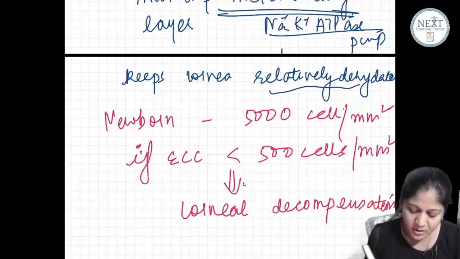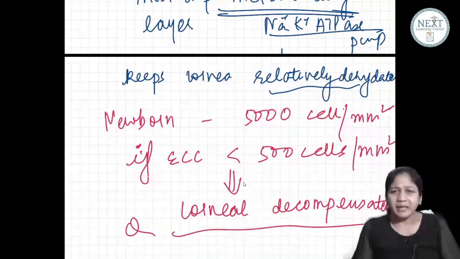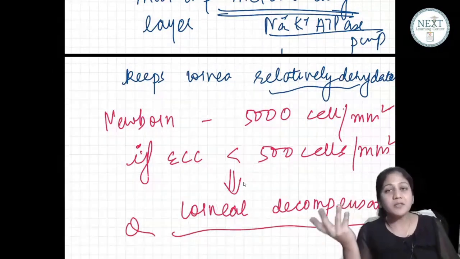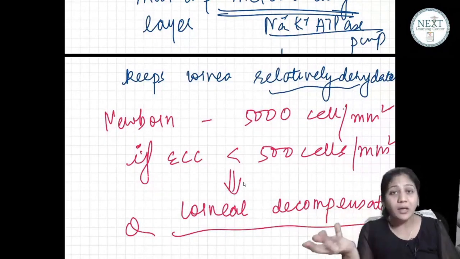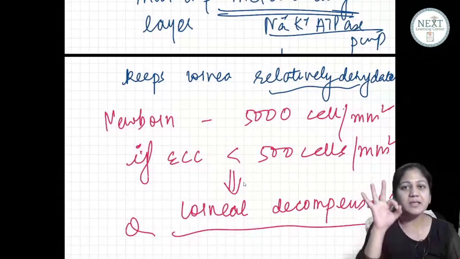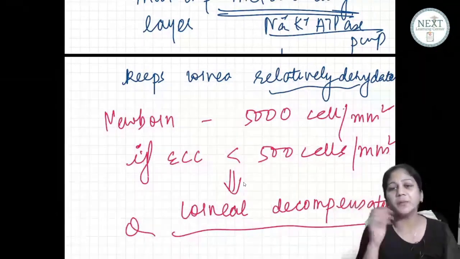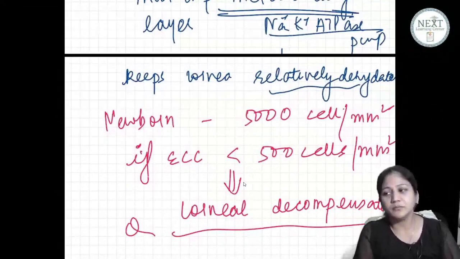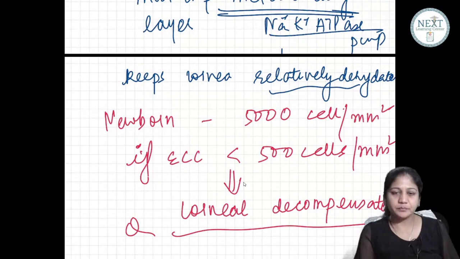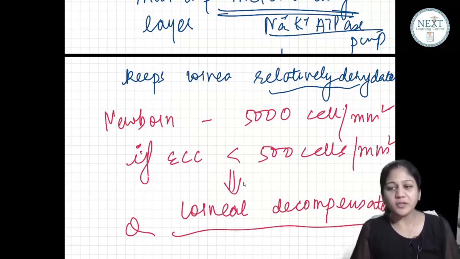Corneal decompensation can happen by anything: trauma, surgery, or old age. If the corneal cell count becomes less than 500, there will be decompensation. All right, guys, is this topic clear? Now I will ask questions, okay?